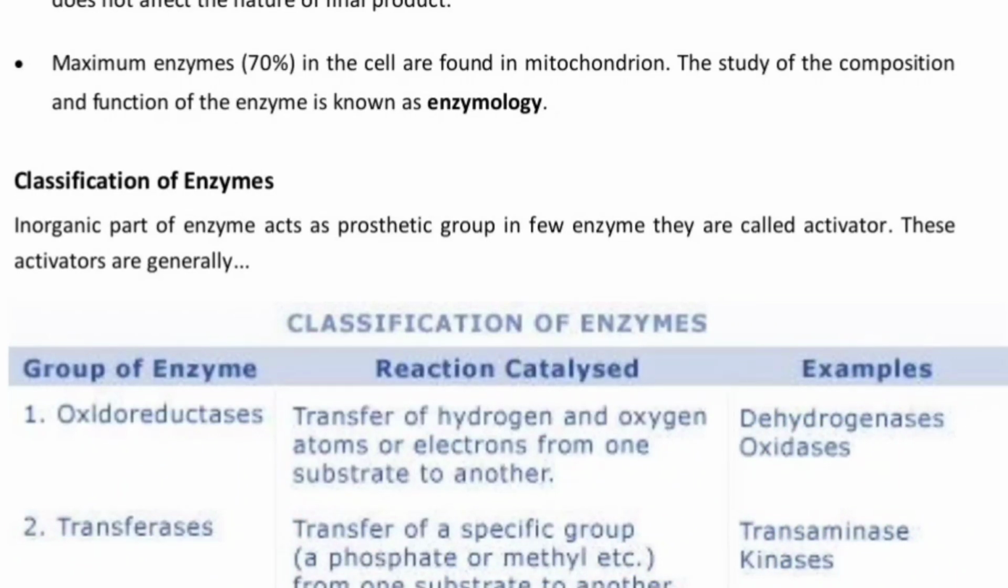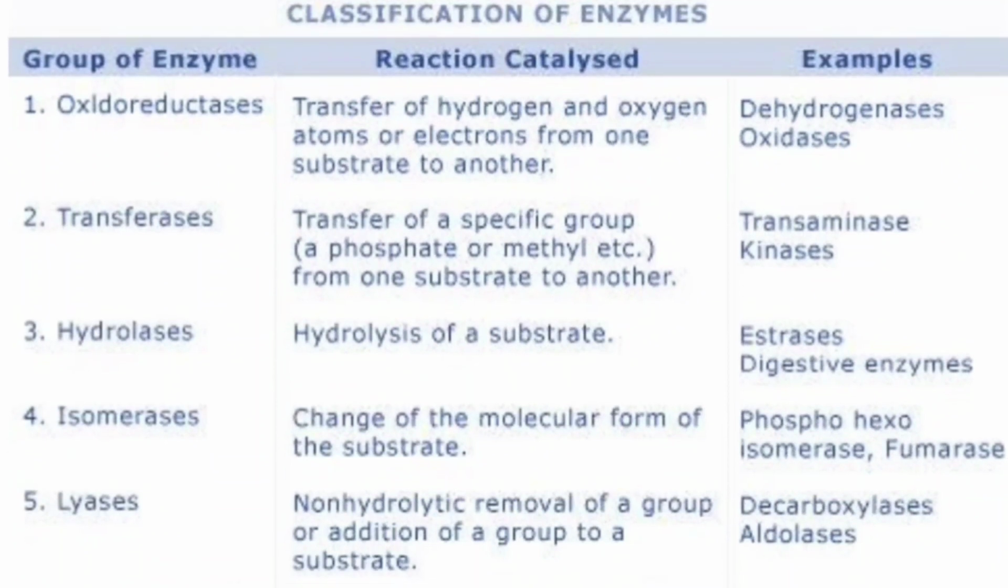Examples will be phosphohexoisomerase or fumarase. The fifth type is called lyase. So what is the function? They perform non-hydrolytic removal of a group or addition of a group into a substrate. Examples are decarboxylases or aldolases. The sixth and last one is called ligase, which is responsible for joining two molecules by the formation of new bonds. Example is citric acid synthetase.